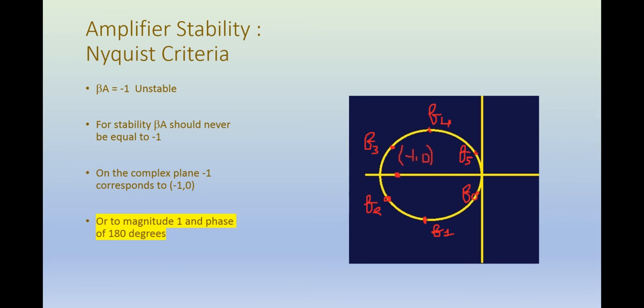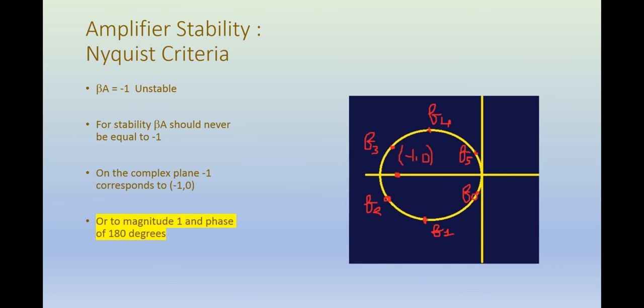In terms of complex numbers, we say that beta A should never be equal to (-1, 0). These are the coordinates of beta A on the complex plane. So -1 in complex number is equal to -1 plus 0j. That's why we represent -1 by -1 comma 0.